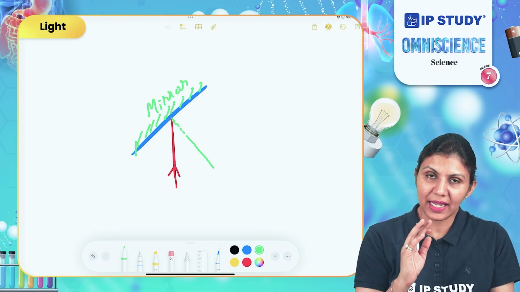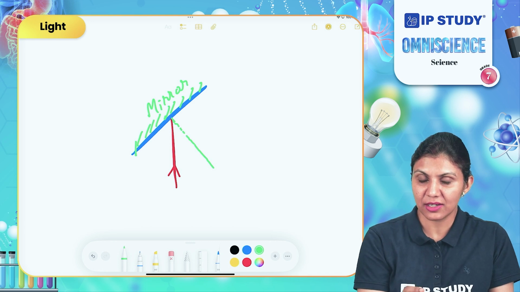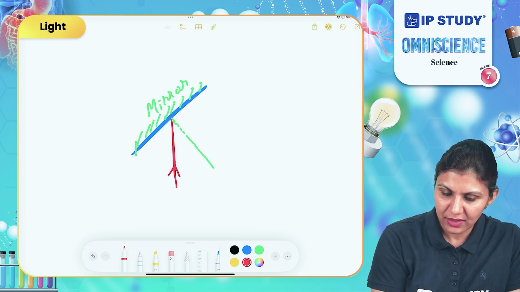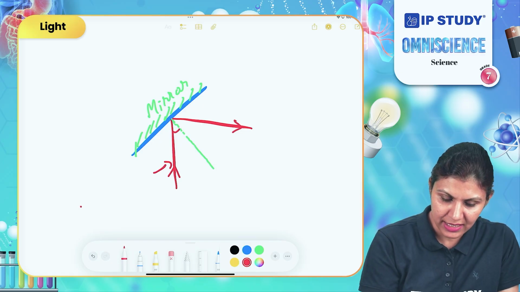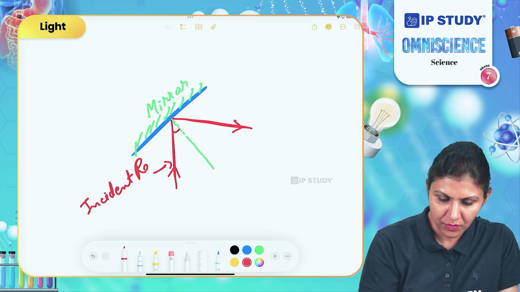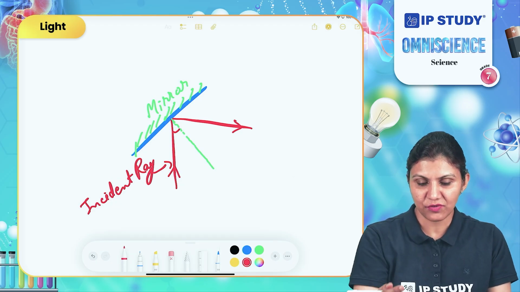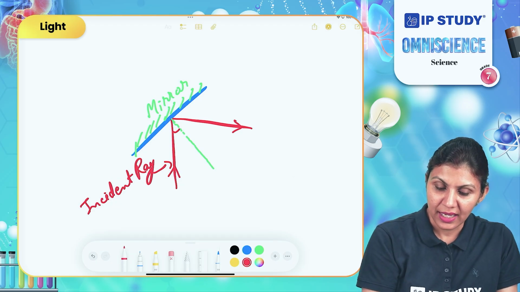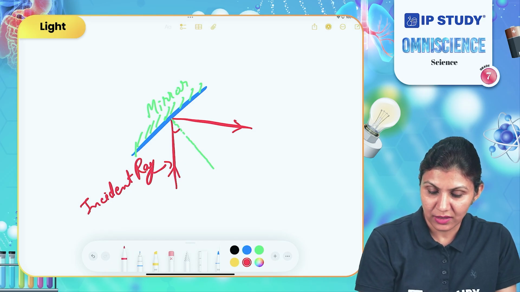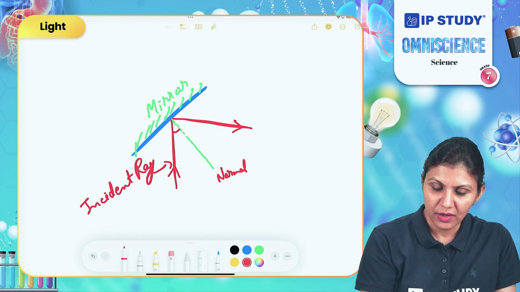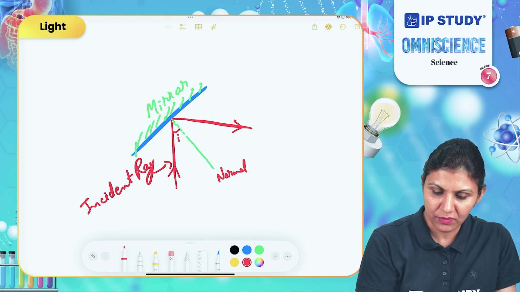And what happens when a light ray is striking a surface? It is moving in another direction. We can name it the incident ray. So the light ray which is striking a surface is called the incident ray. If we make an angle between this ray and the normal, this is the normal, the imaginary perpendicular, we can name it the angle of incidence.